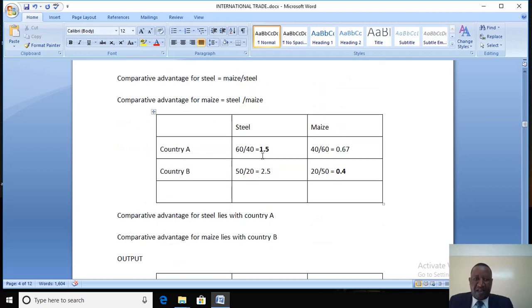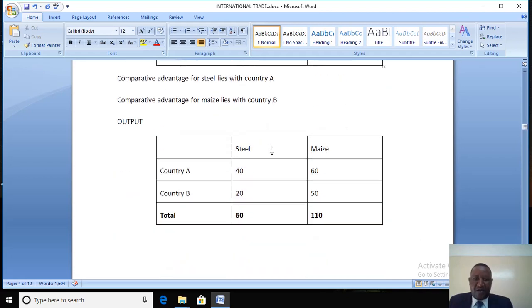We have said country A is focusing on steel production, so country A must abandon maize production, shift the energy to steel production, and they will double that, and they will produce 80. Country B must abandon steel production, shift the focus to maize production, and they will double that, and will produce 100.